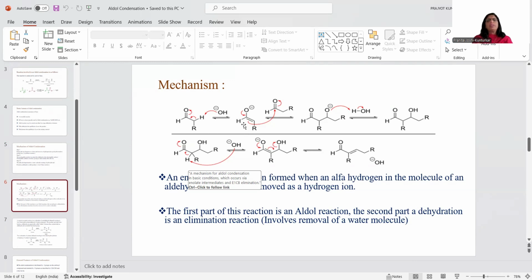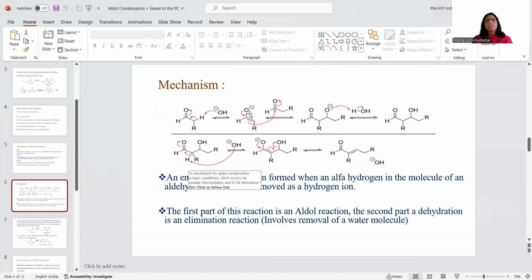Now, if you look at this one, this is our starting material, which has only two carbon atoms. This is the second aldehyde. It also has two carbon atoms. But if you look at this alkoxide, when this enolate ion attacks the carbonyl carbon, we get this alkoxide ion. Now this O minus is bearing a negative charge. So this is an alkoxide ion. And here takes place bond formation between the alpha carbon and this carbonyl carbon. This is the second step of this reaction, formation of alkoxide ion.